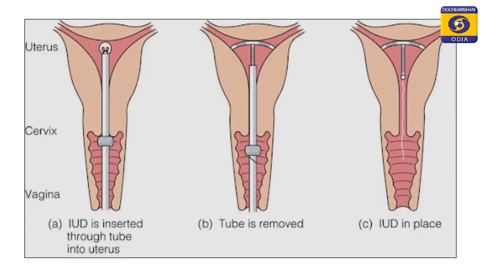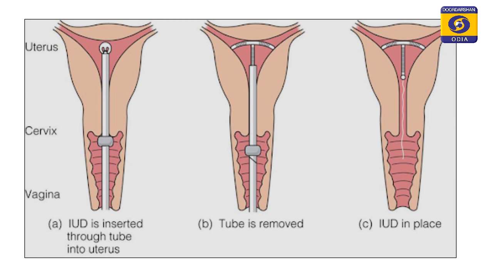Here is a diagram which shows how these IUDs are introduced into the uterine tract. We have the vaginal tract, we have the cervix and then the uterine lining. So, in the first diagram you can see that with the help of a tube it is first inserted into the uterine cavity, then the tube is removed. In the second diagram it is clearly seen that the tube is removed, and when the tube is removed the IUD opens and positions itself in the way it is meant to be inside the uterine cavity,